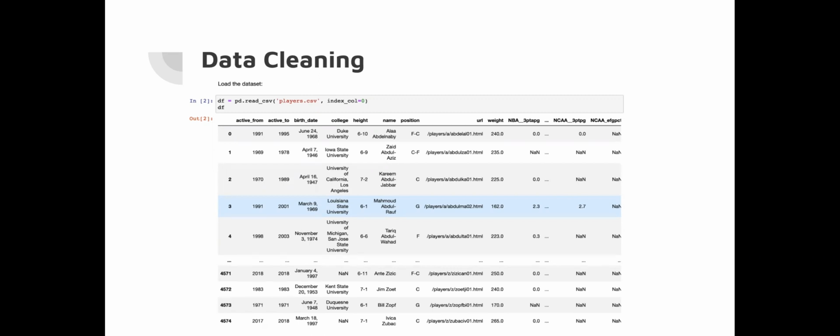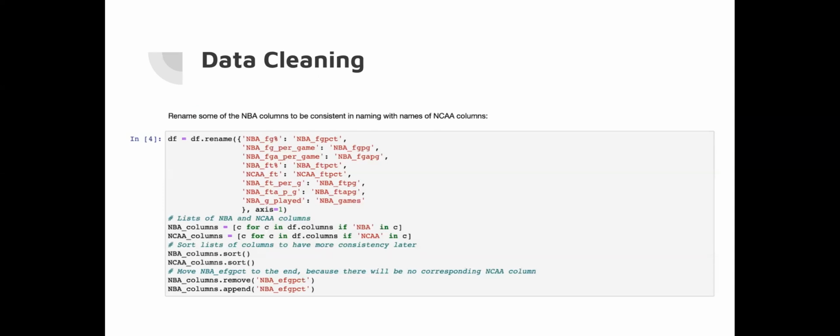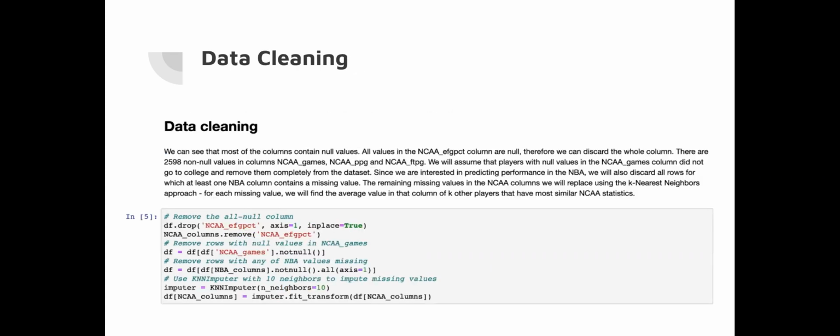Next slide, please. So here we are just basically formatting it, making sure that it is readable to us, so we don't get confused when our other group members are using it. Next slide, please. So as you can see from the previous slide, most of the columns contain no values. All values of the NCAA column basically are null. Therefore, we disregarded the whole column.